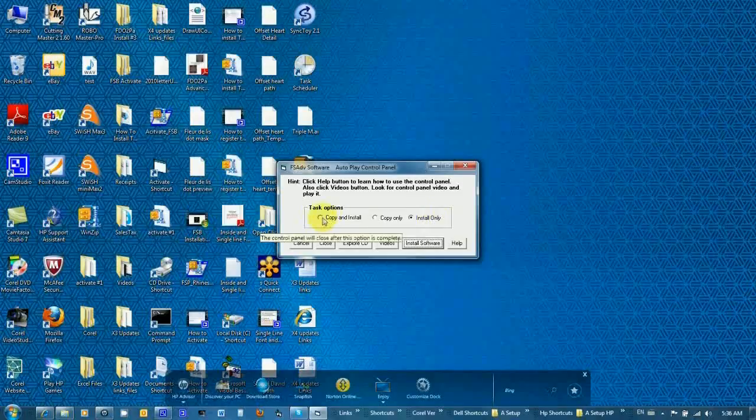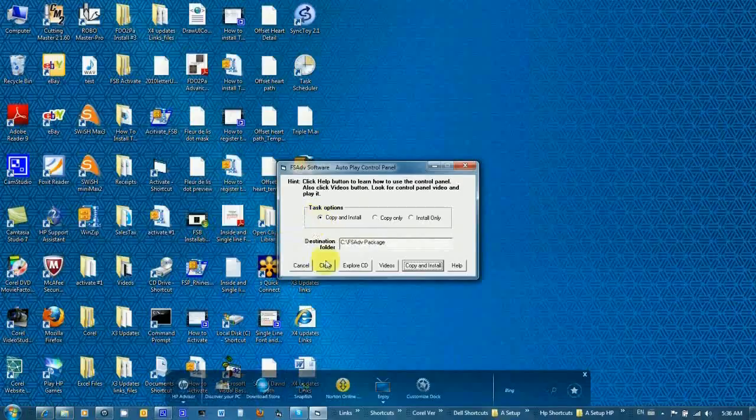If I click copy and install, the name of this button will change to copy and install, and also the destination folder will appear. The destination folder can be changed if you want to a different name. If there is no folder in the hard drive, it will create one for you.